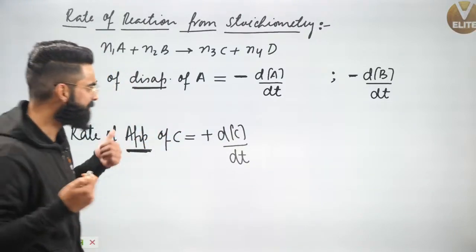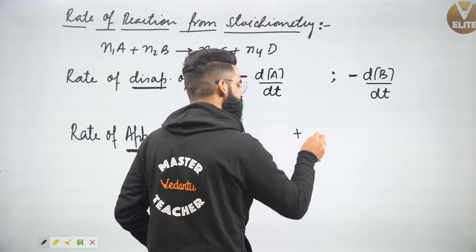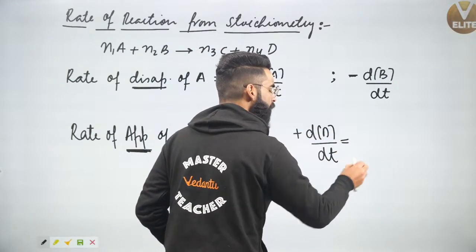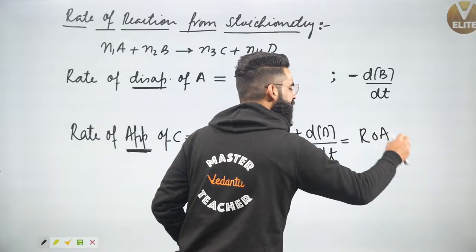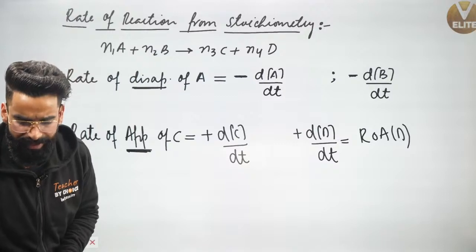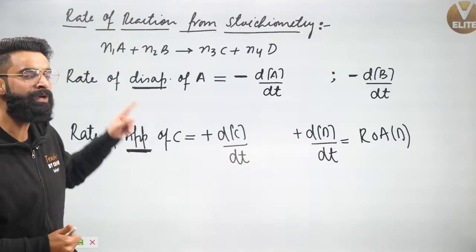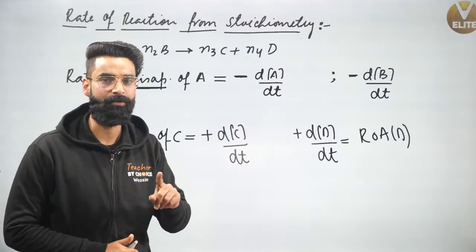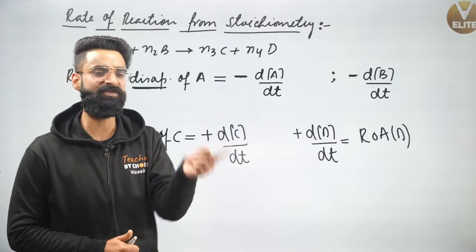Similarly, I can write something like this, plus d of D upon dt. What does it signify? That means I'm talking about rate of appearance of D. Very, very simple. So people, you need to remember these two terminologies. One is called rate of disappearance, which is valid for reactants, and rate of appearance, which is valid for products.